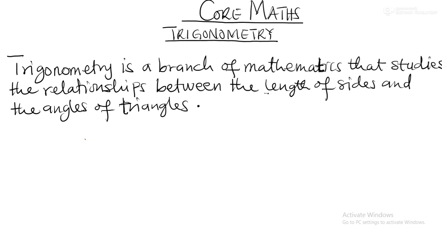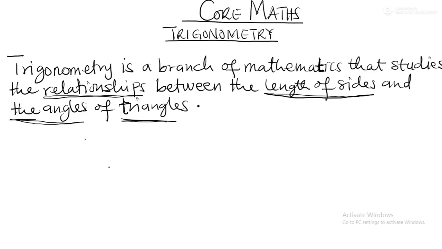The length of sides and the angles of triangles. So we are to study the relationships. These are the key words in the definition. I hope you get it.